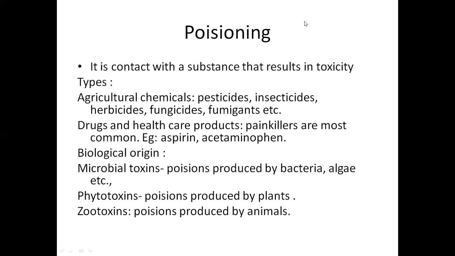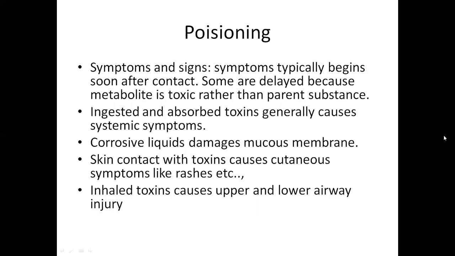Zootoxins, zoo means animals, so zootoxins are the poisons which may be produced by animals. These are the different types of poisons available in nature. If you come in contact with any such poisonous substance, it will become toxic to your body. That is called a poisoning case.